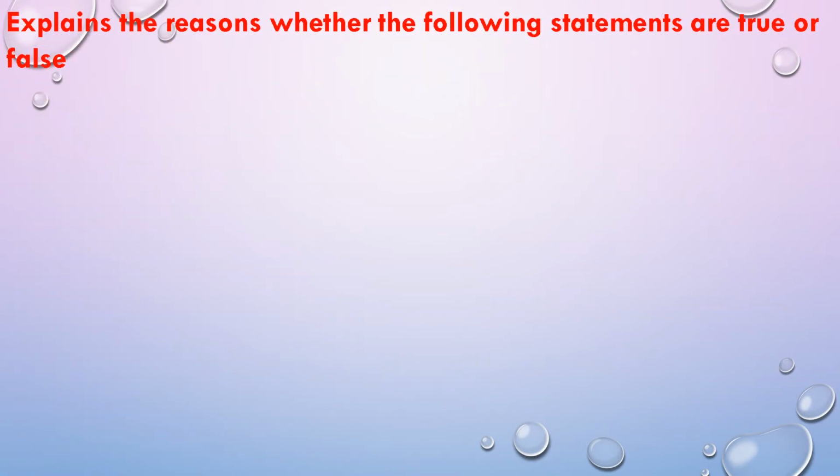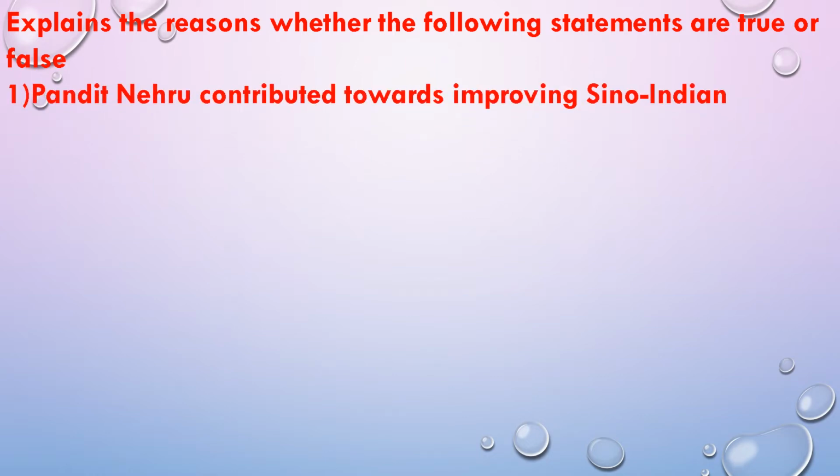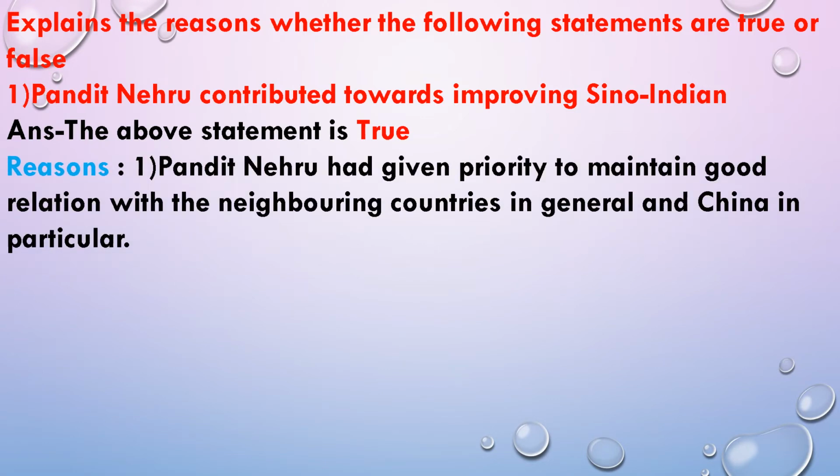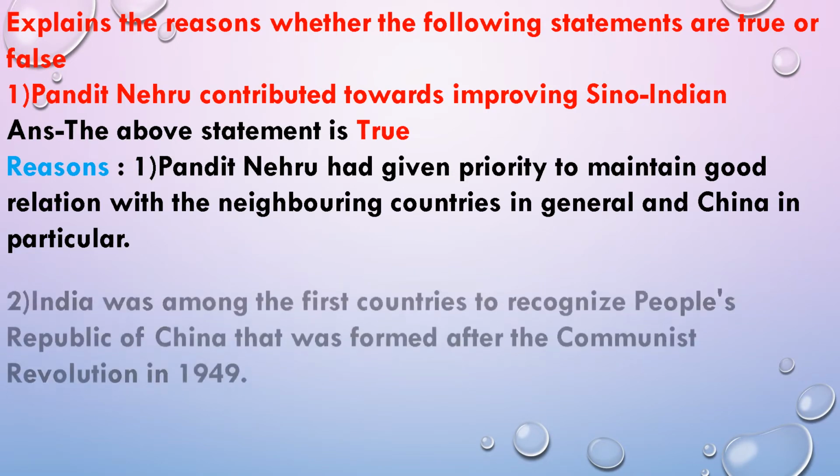Explain the reasons whether the following statements are true or false. Pandit Nehru contributed towards improving Sino-Indian relations. The above statement is true. Pandit Nehru had given priority to maintaining good relations with neighboring countries in general and China in particular. Means especially for China, Pandit Nehru made an effort to improve relations.